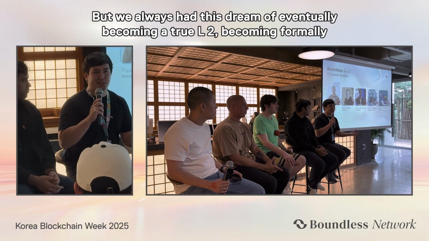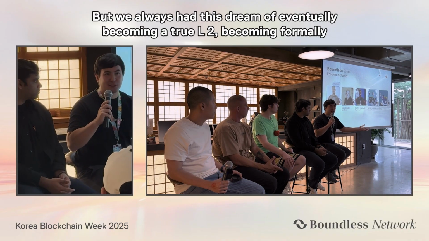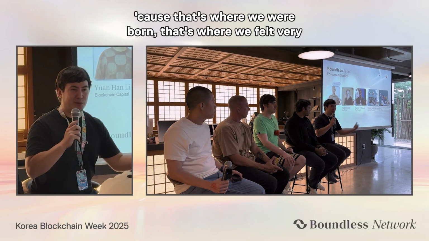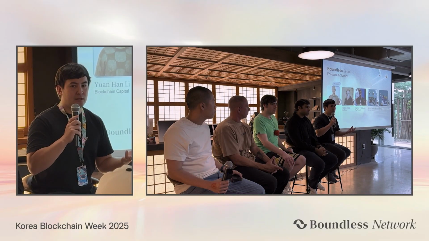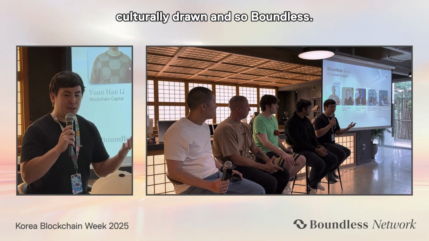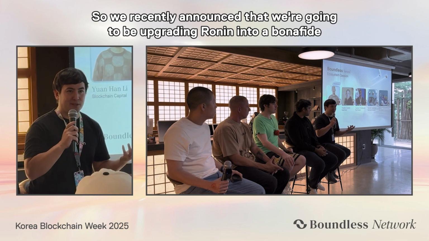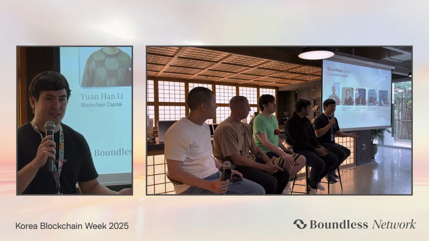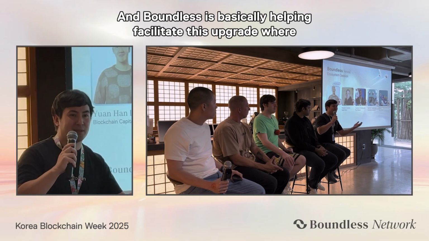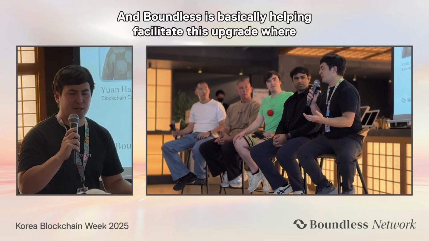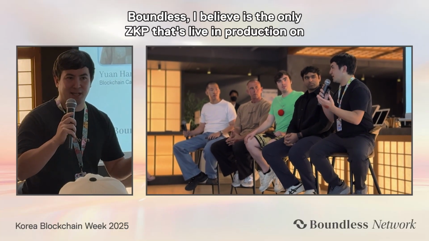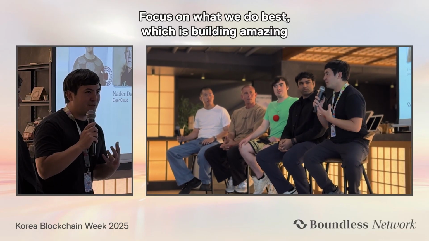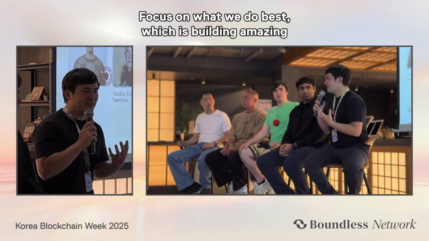But we always had this dream of eventually becoming a true L2, becoming formally part of the Ethereum ecosystem again, because that's where we were born, that's where we felt culturally drawn. And so Boundless, we recently announced that we're going to be upgrading Ronin into a bona fide L2 powered by the OP Stack. And Boundless is basically helping facilitate this upgrade, where Boundless, I believe, is the only ZKP that's live in production on the superchain.